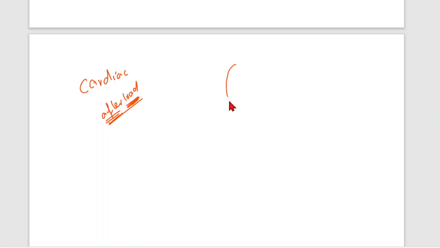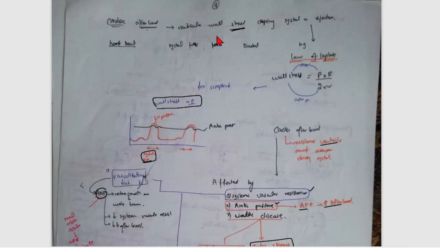So this is your heart, this is your atria, and this is your ventricle, and from the ventricle blood moves out. So what will happen? The blood moves out, but it is against the pressure, and how much pressure and how much energy is needed to move the blood against this is called afterload. So we'll explain what is the afterload.